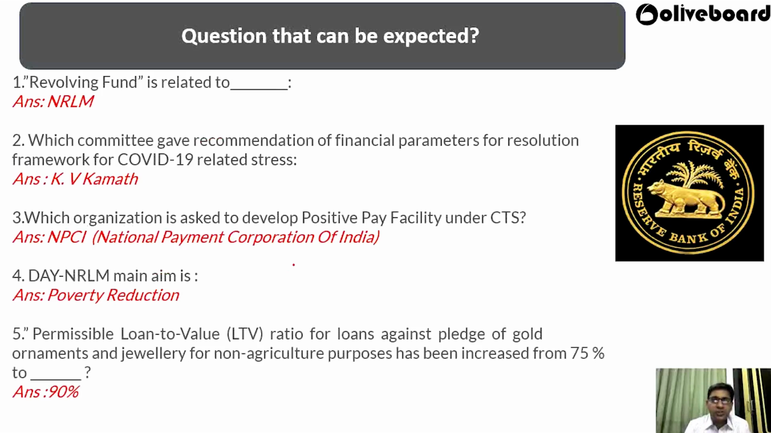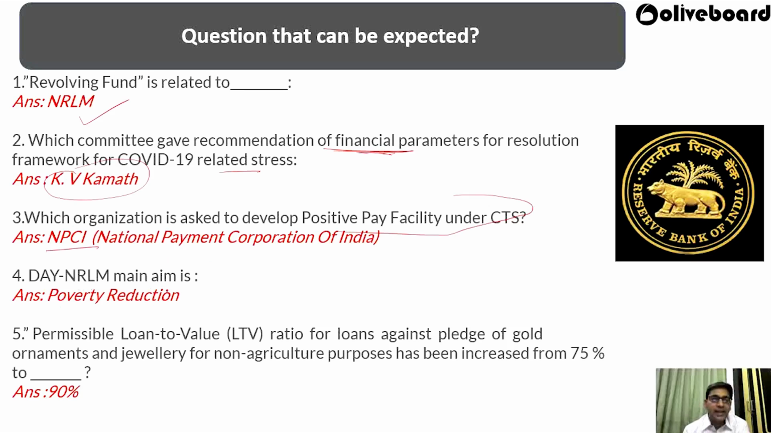So now we have some questions that can be expected from this notification of August and September. Revolving fund is related to NRLM, National Rural Livelihood Mission, that we have studied. Which committee gave recommendations on financial parameters for the resolution framework for COVID-19 related stress? KV Kamath sir, we have already studied this. Which organization has been asked to develop positive pay facility under the check truncation system? Just now we have studied, that is NPCI, National Payments Corporation of India.